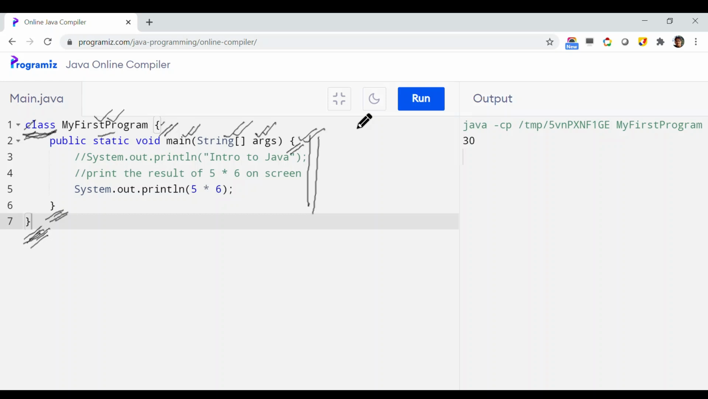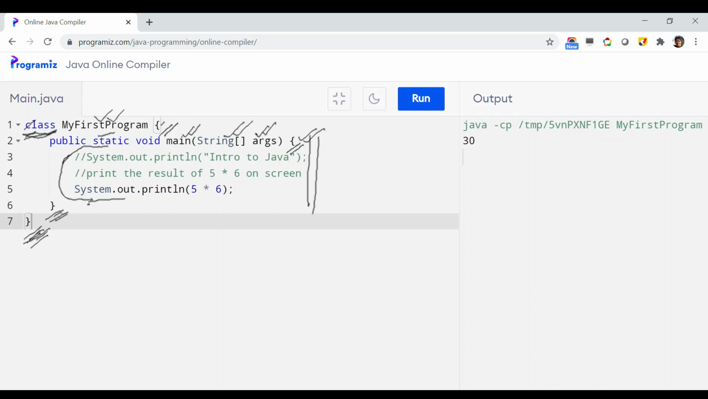The first time we printed "Intro to Java", or hello world, or any string of your choice that you want to print. In this part, you can do whatever operation you want. I was just interested in printing "Intro to Java", and so I did that.